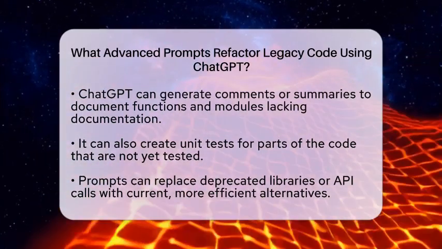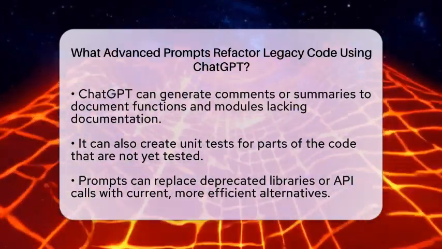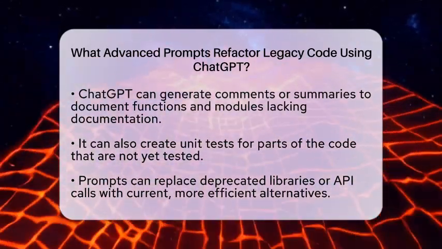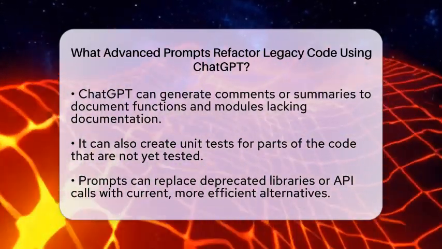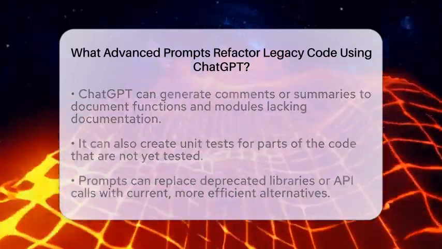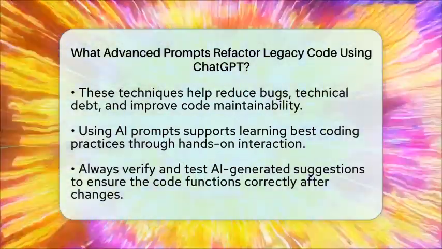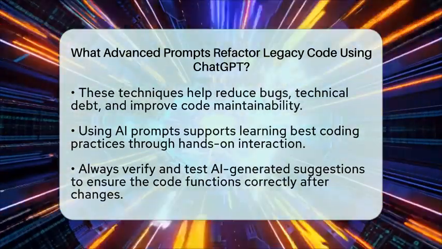Modernizing APIs is another task. For example, replacing deprecated libraries or functions with current ones. You might ask ChatGPT to swap out old API calls with newer, more efficient options. This keeps your code up to date and compatible with modern systems.